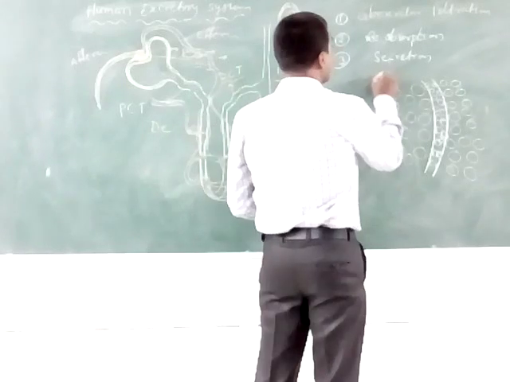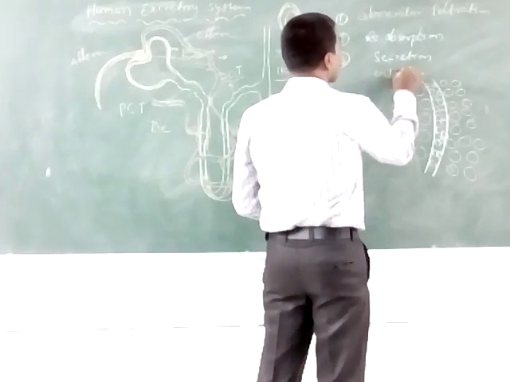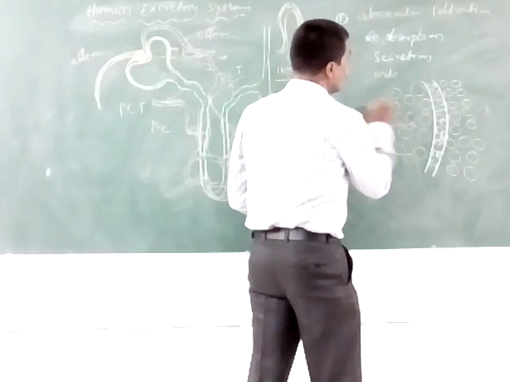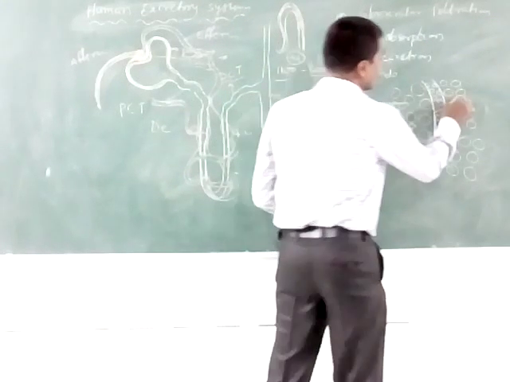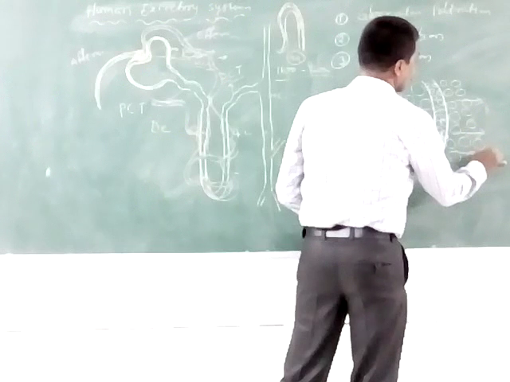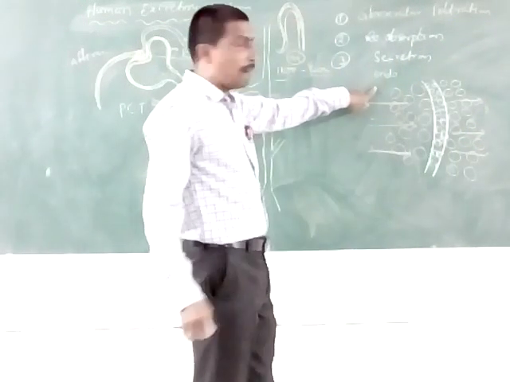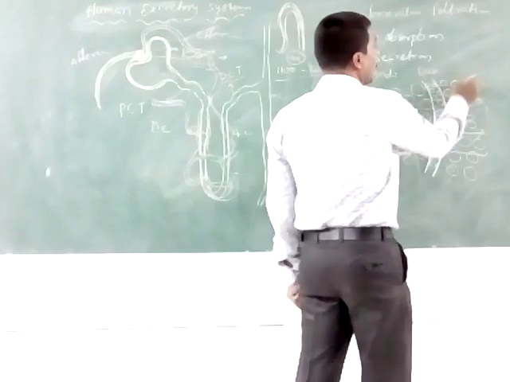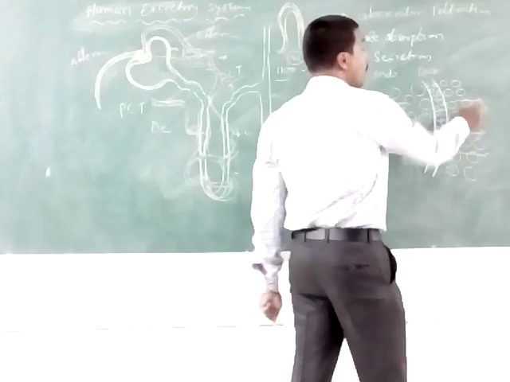The first one is the endothelium of blood capillaries, then the basement membrane, and then the epithelium of Bowman's capsule.